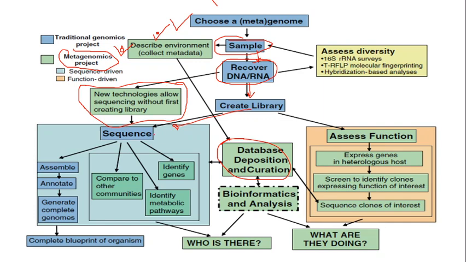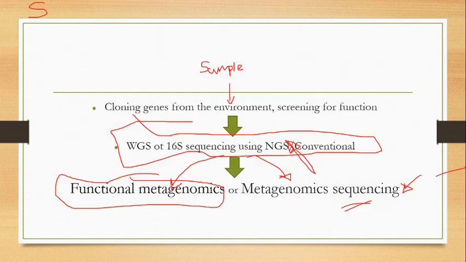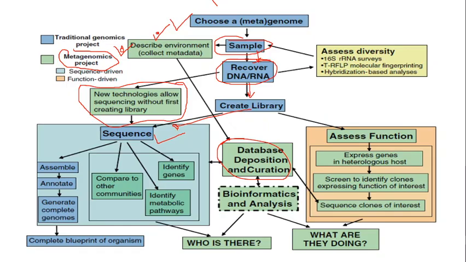Once you have the sequence, in the case of structural genomics, that is metagenomic sequencing, you need to compare it with other communities. You need to identify the genes, and the metabolic pathways where these genes are involved, right? This we are not doing in normal genomics. We are not identifying the whole thing. That is the difference between metagenomics and normal genomics.